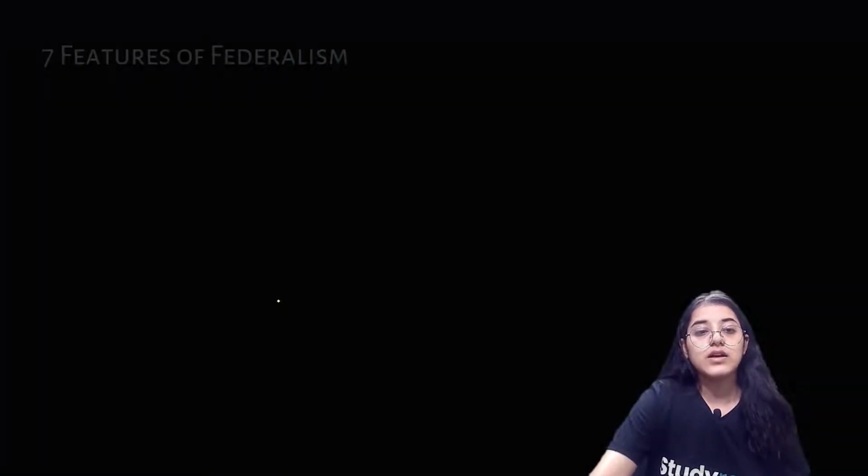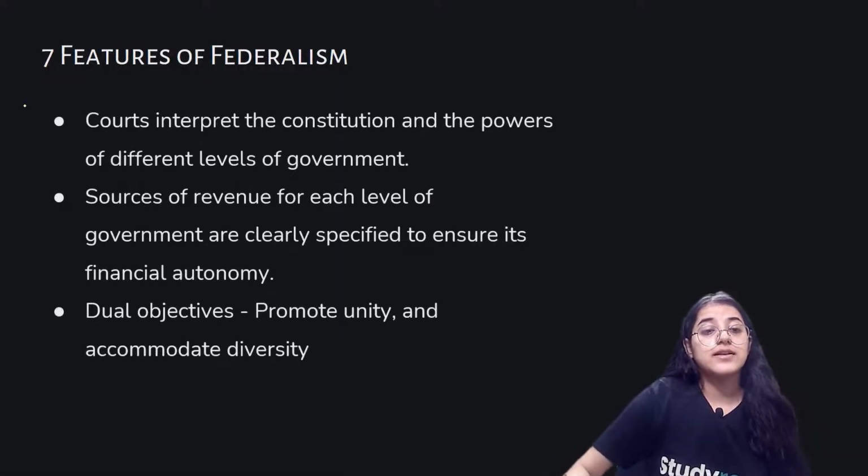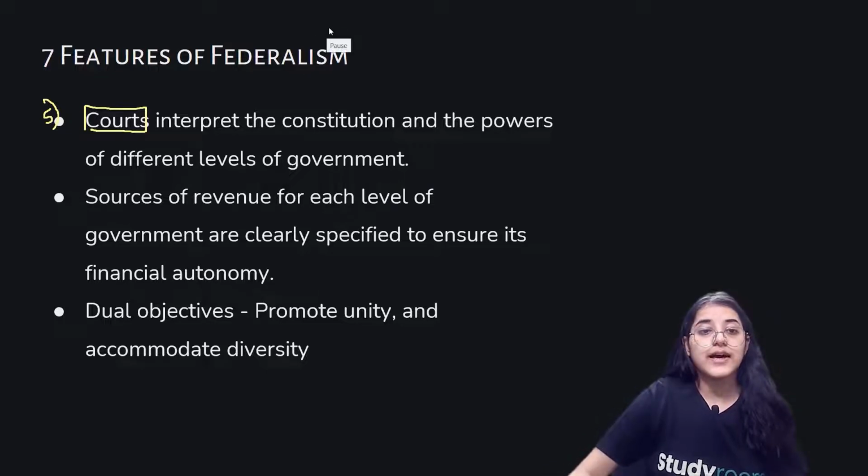Alright. Then the fifth one that we have gives the importance of the courts here. They interpret the constitution and the powers of different levels of the government. So courts act as a referee in terms of any issues that happen between the national and the state government, and they interpret the constitution.